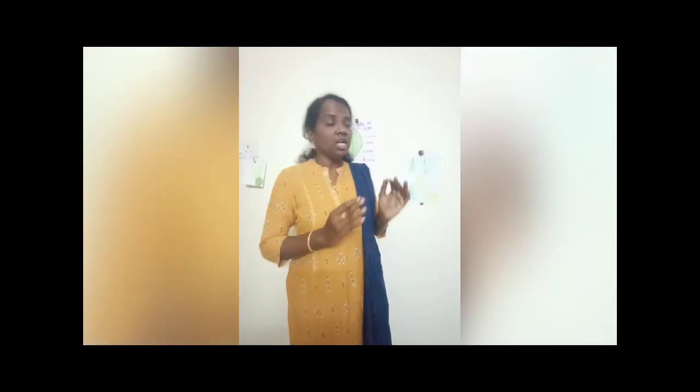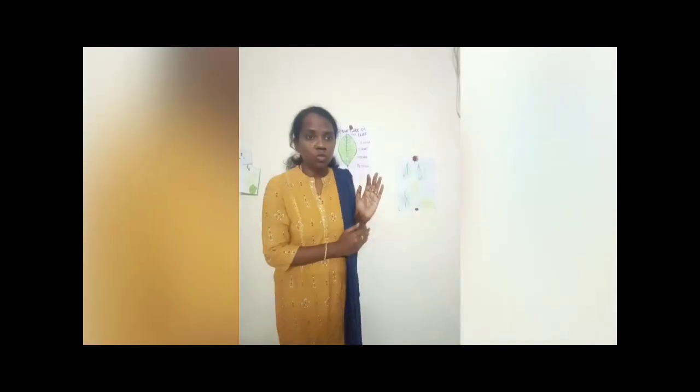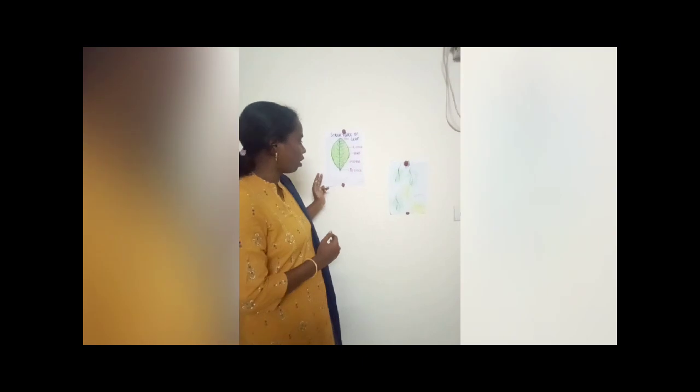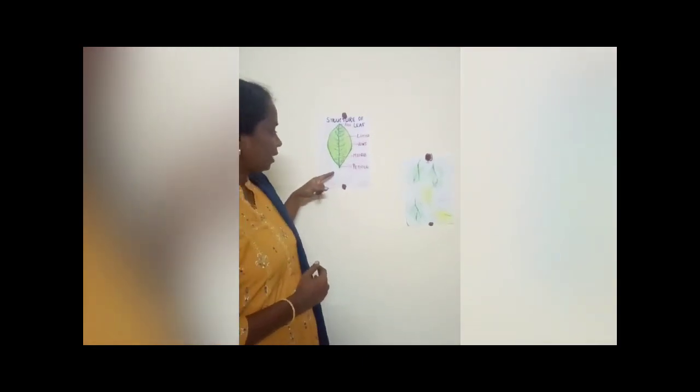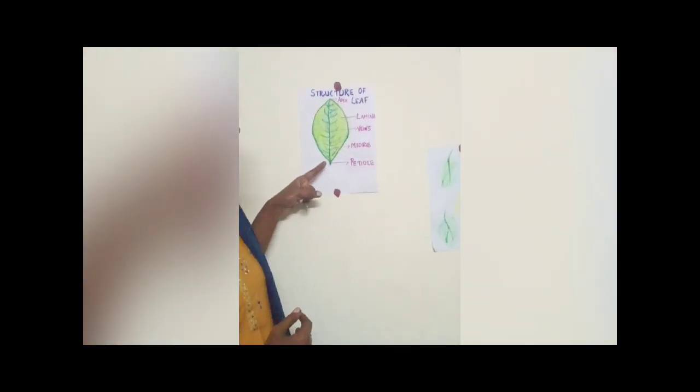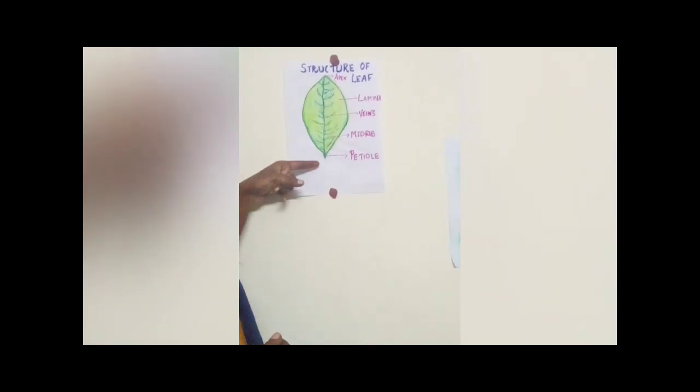To have a recap, I'll just give a summary. Till now we saw photosynthesis, the process of making food in a plant. And now in this offline session, we were seeing the structure of the leaf in detail. The structure of the leaf is very important. The stem is attached to the leaf by a long thin stalk called the petiole, and a long line running across the leaf is called the midrib.